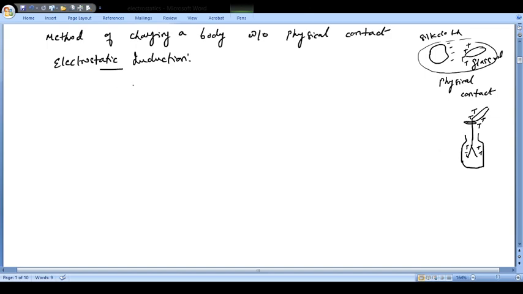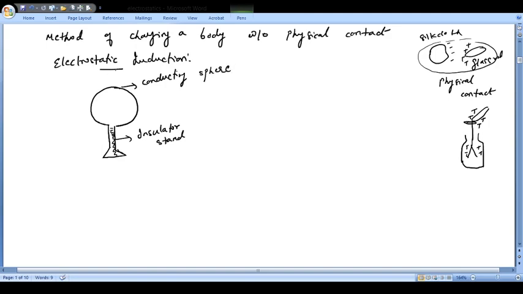Let us suppose I have a sphere, a metal sphere. Since it should not be connected to the ground, this part is going to be an insulator so that the charges do not go into the ground. So this part is your insulator stand, and this is your conducting sphere. Now I want to charge this sphere positively.